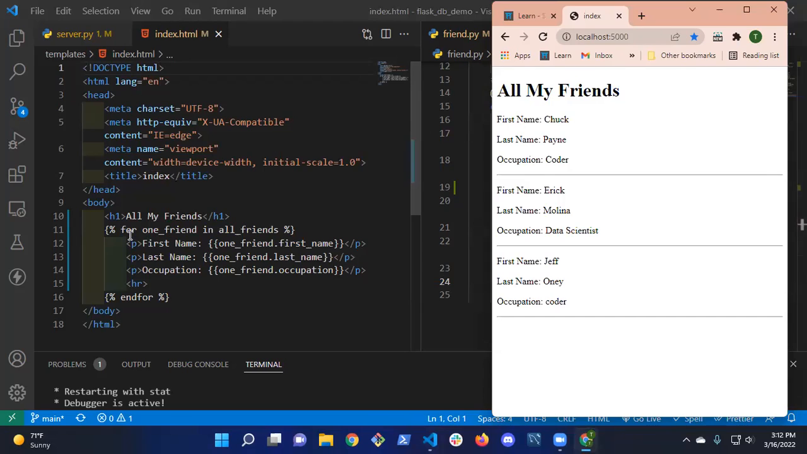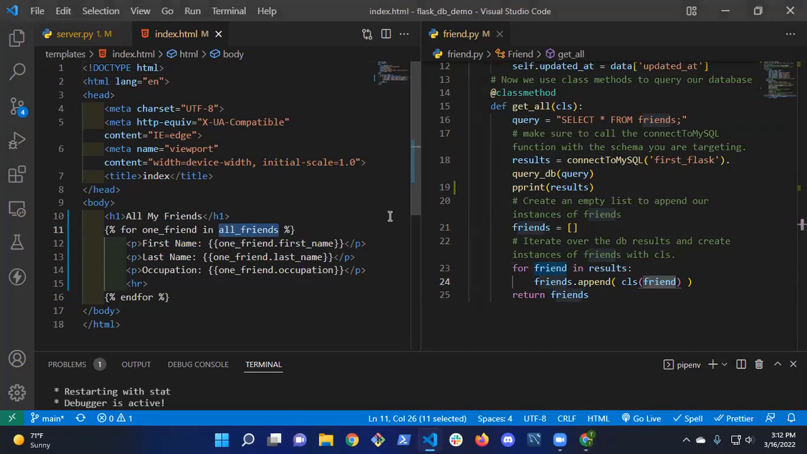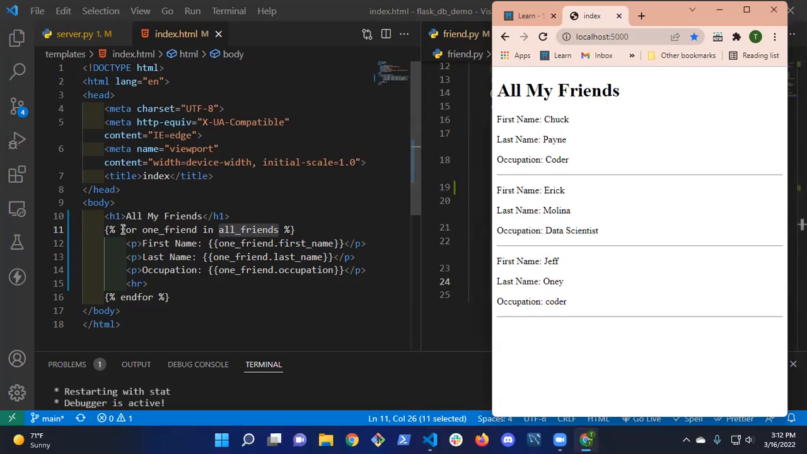I pass it to my HTML file as all_friends, right? So I'm using the Jinja for syntax. I'm saying for one_friend in all_friends. Then I'm using p tags, just plain old HTML tags. I have the first name, which corresponds to this, and then one_friend.first_name. So one_friend is each individual object. The first friend is Chuck, so it prints his first name, his last name, his occupation, and it does that for all three. Okay, questions about this so far?